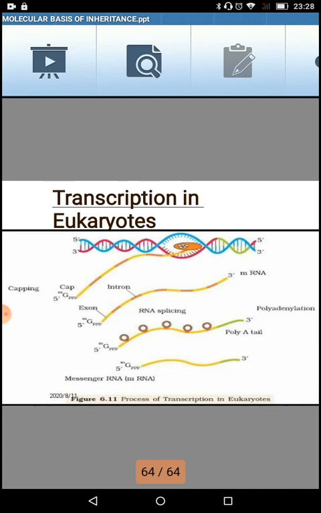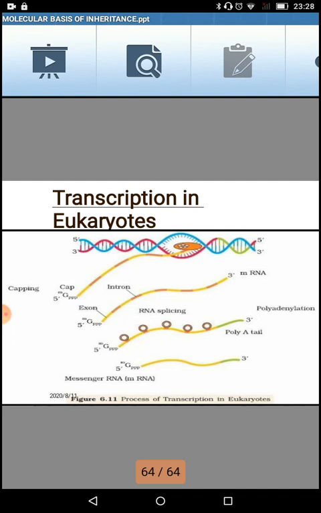This capping and tailing is called RNA splicing, and this is the post-transcriptional modification. Once this happens, the messenger RNA formed from the hnRNA, the heterogeneous RNA, is devoid of introns. It now has only exons, so it is the functional messenger RNA, ready to go out of the nucleus.